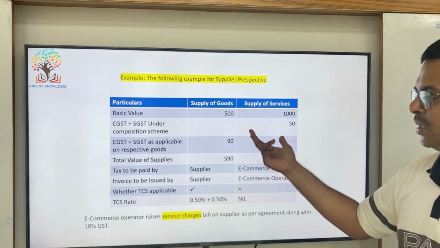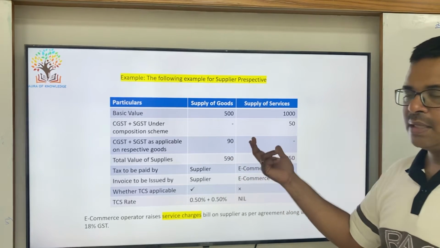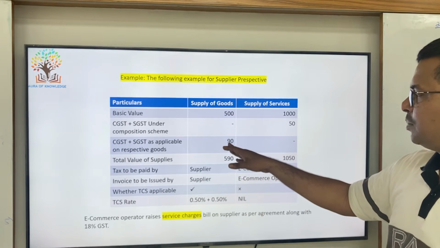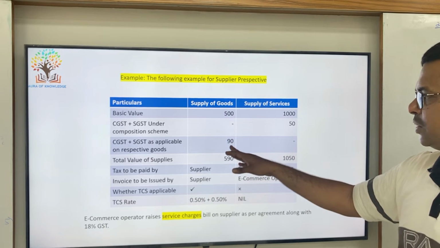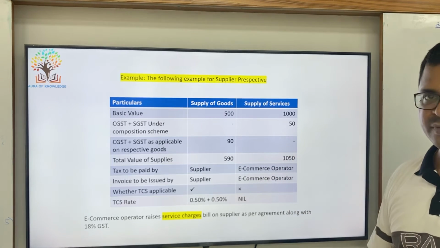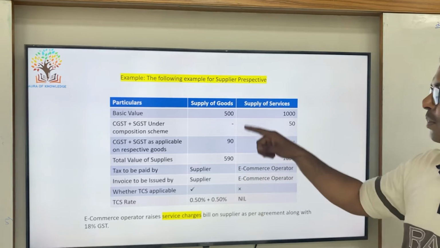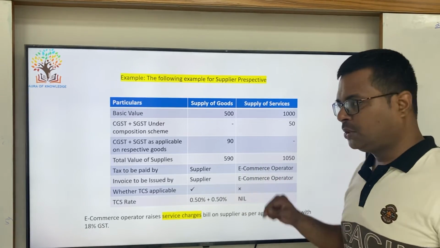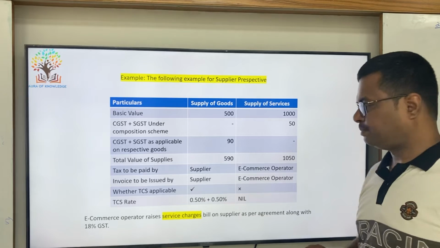This rate may be anything, it can be 28%, 18%, or 12%. But in the given example, I have taken 18%, so it is 90 rupees. So the total value of supplies is 590 and 1050. This is the order placed by the consumer through the e-commerce operator to the actual supplier.